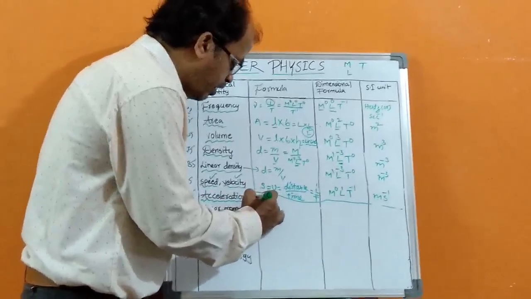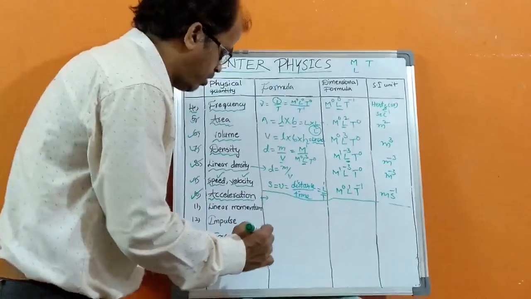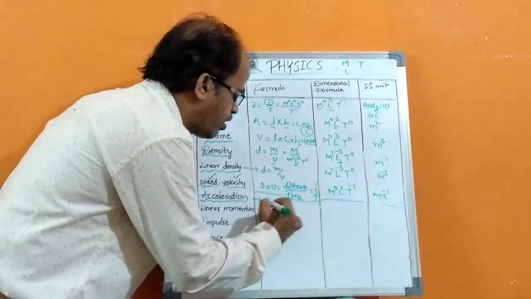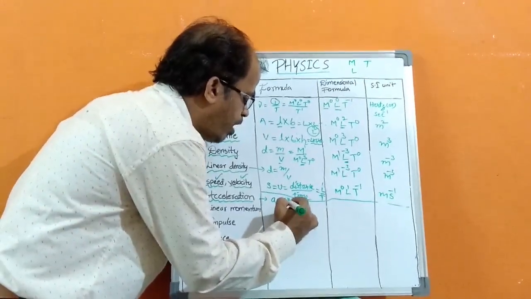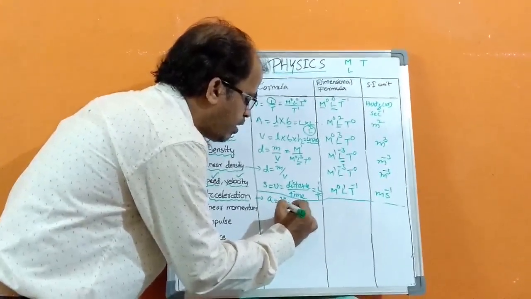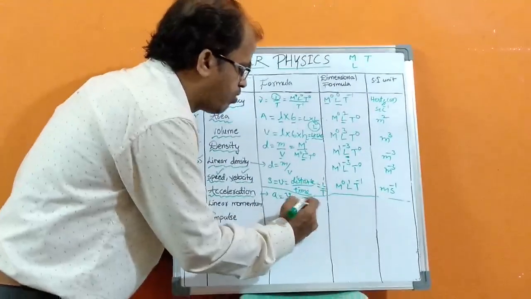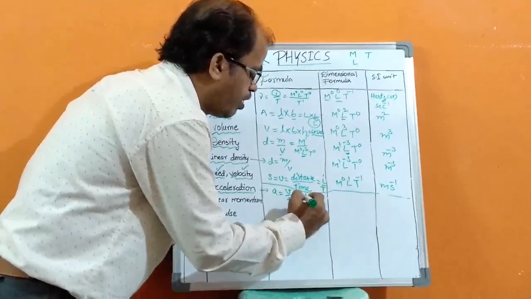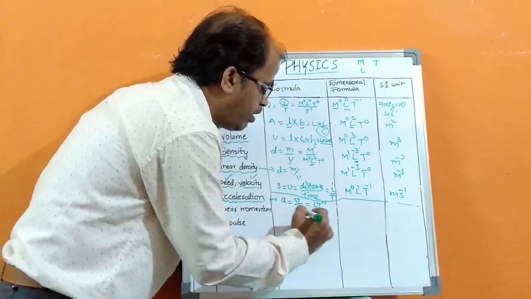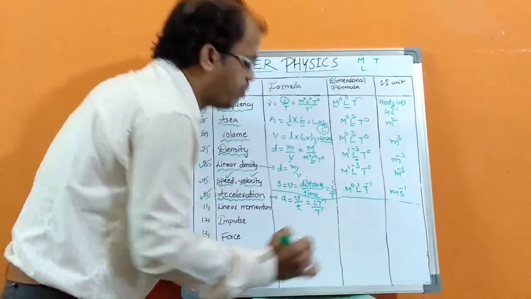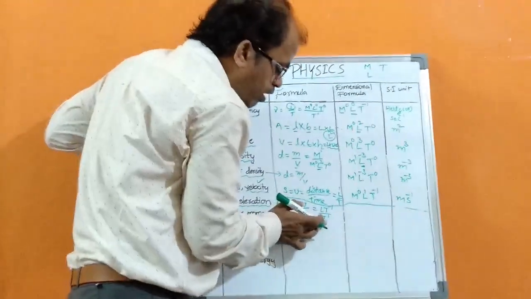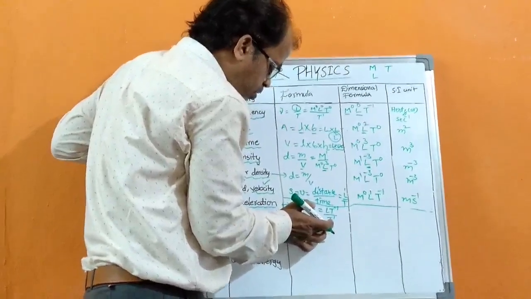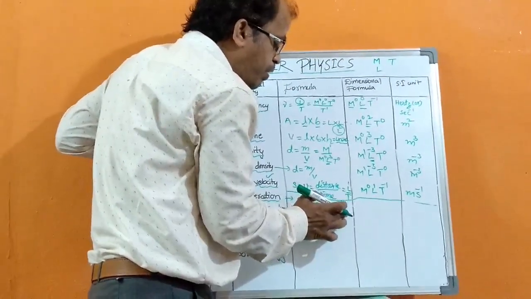Acceleration is the rate of change of velocity, which means the acceleration formula is velocity by time. We already know the velocity dimensional formula, L t power minus 1, divided by time, t power 1. If we send the time t power 1 to the numerator side, it becomes